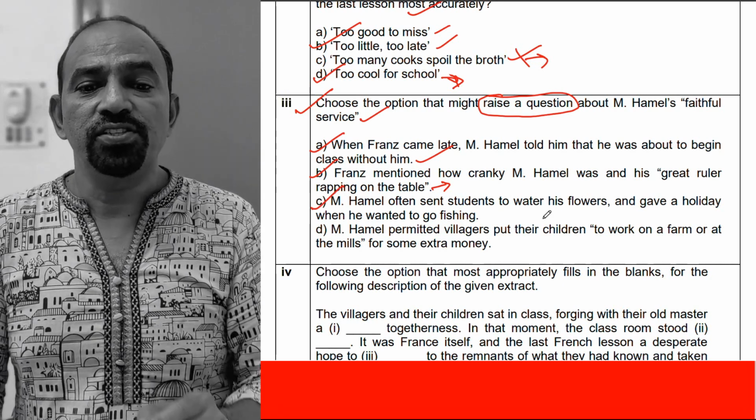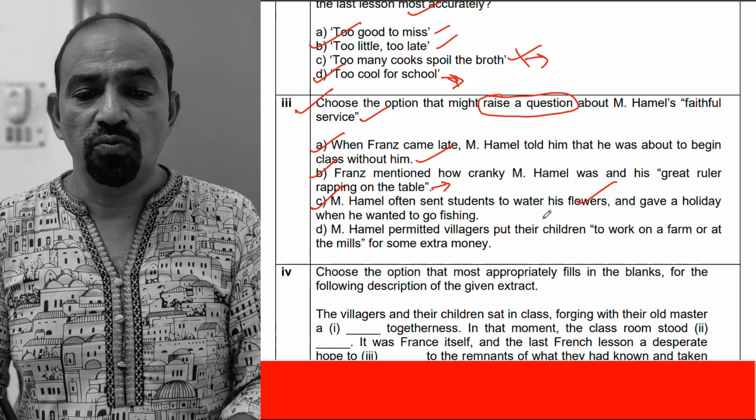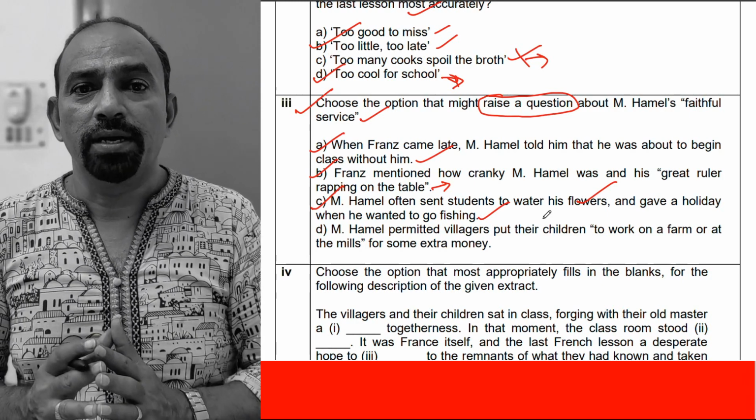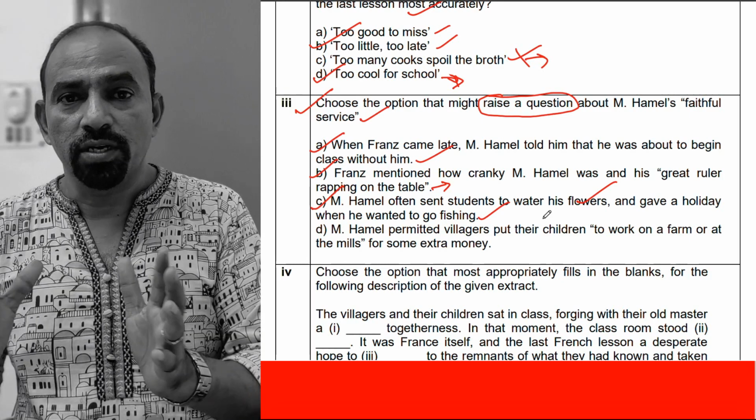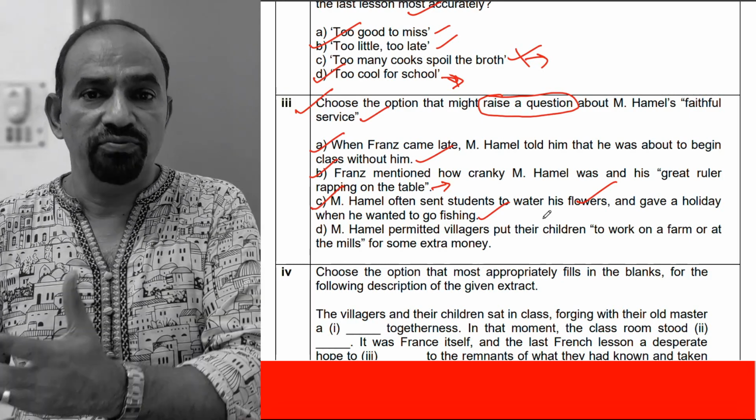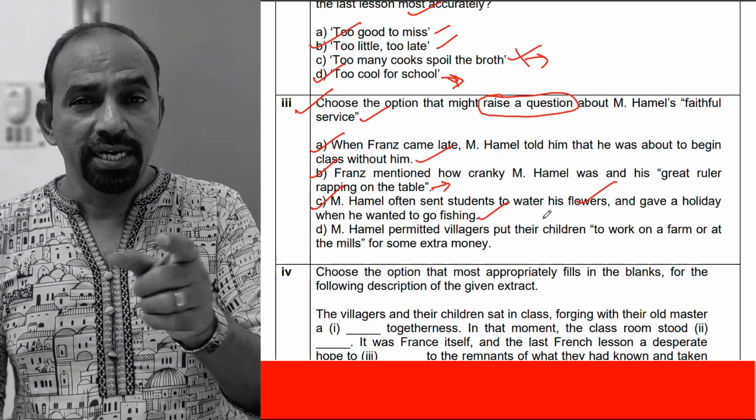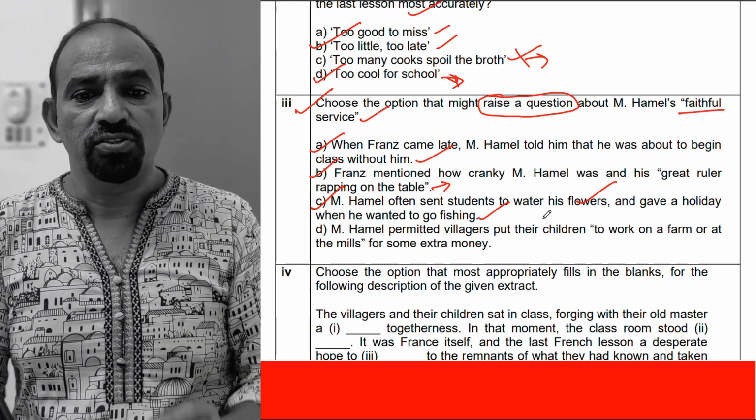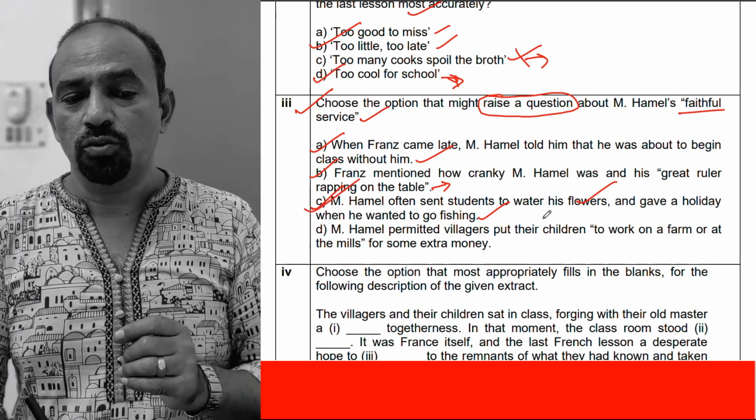Moshe Hamel often sent students to water his flowers and gave a holiday when he wanted to go fishing. This is against that command, faithful service. Many a time he sent his children to water his plants, and whenever he wanted to go fishing, he declared a holiday for the entire school. That is a question against the statement, the faithful service. So C may be the right option. Let us check the next option also.